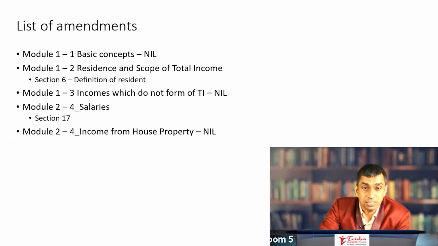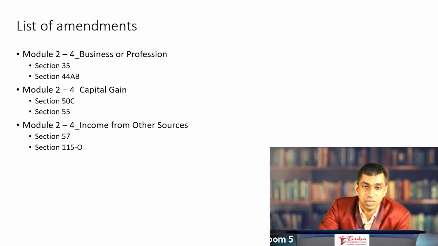At the salaries, there is a change under section 17, wherein they have said that contribution to a recognized provident fund, superannuation fund, or NPS under section 80CCD by the employer, if it exceeds a certain amount, then it is chargeable to tax. Business or profession, section 35, weighted deductions are abolished. 44AB, 5% of cash receipts, 5% of cash payments for turnover not exceeding 5 crore has been introduced. Capital gain under section 50C, the margin now is 110% of the consideration for the stamp duty value for it to be applicable.